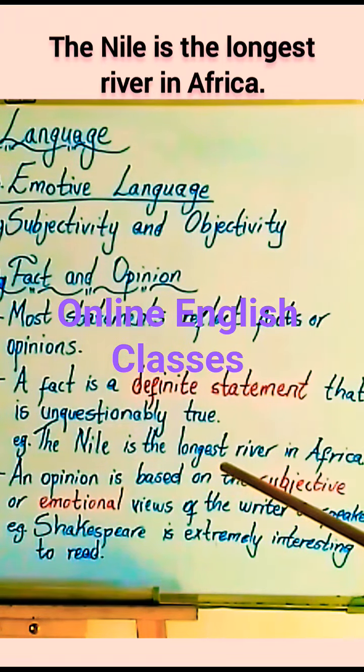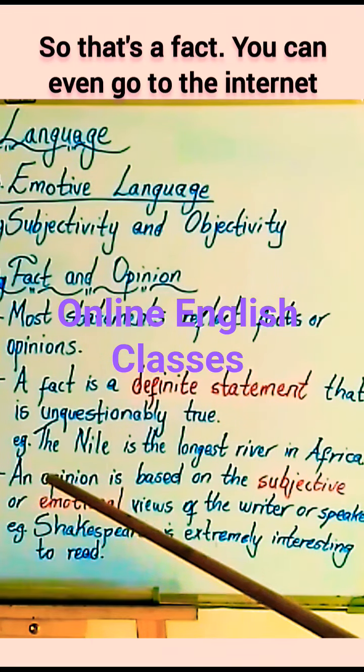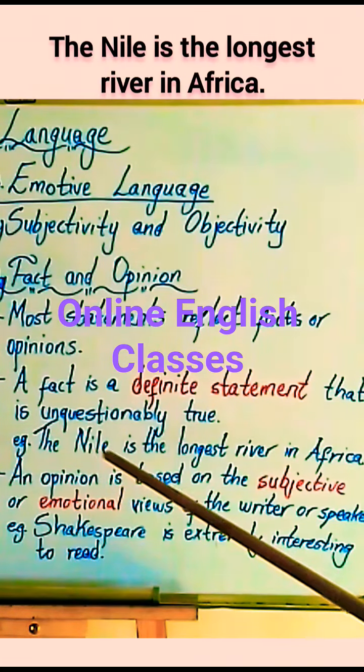So here's an example. The Nile is the longest river in Africa. So that's a fact. You can even go to the internet or even check books, then you'll find out that the Nile is the longest river in Africa. It is a fact.